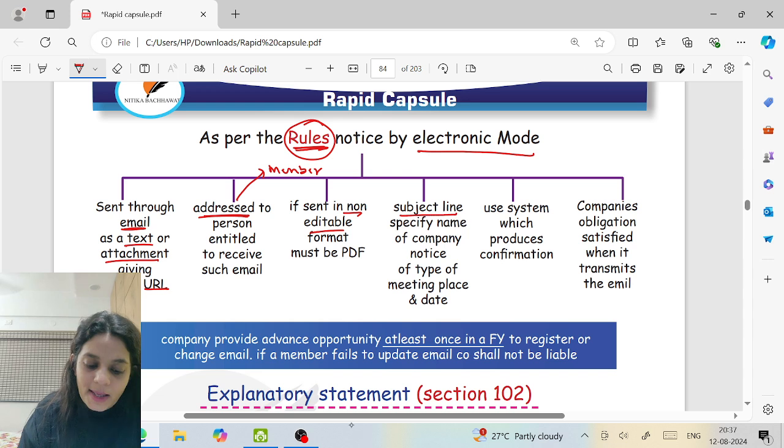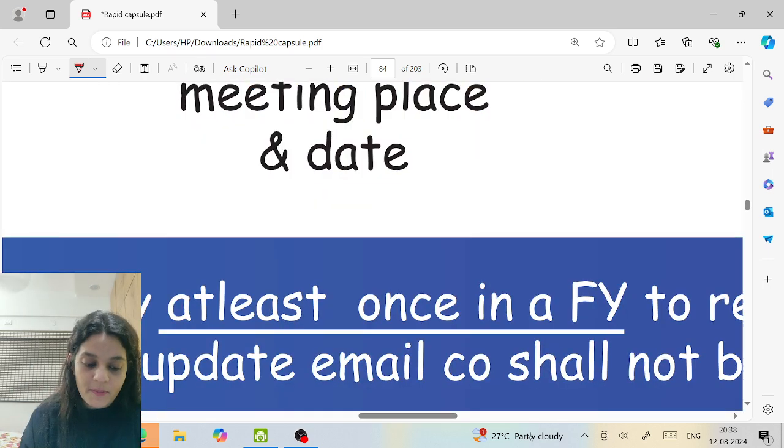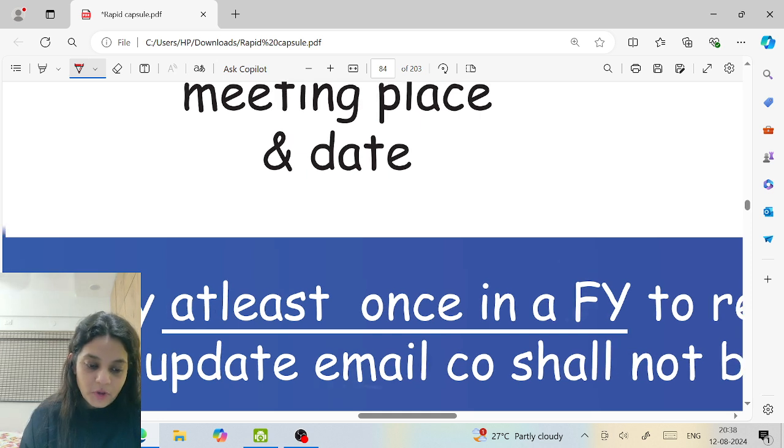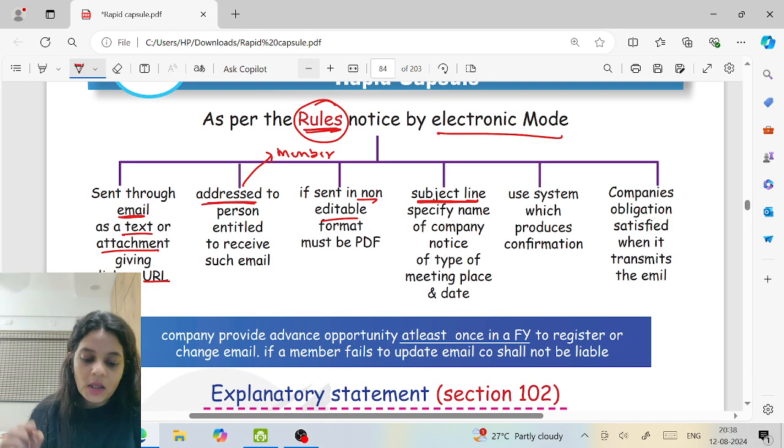The subject line. I swear, I have never sent an email with a subject line filled, and sometimes I have to find my mail and I'm literally searching. I find it too lazy to fill up the subject line, but the company cannot do that. The company has to fill up the subject line. The subject line shall specify the name of the company, the notice, the type of meeting, the place, and the date of the meeting.